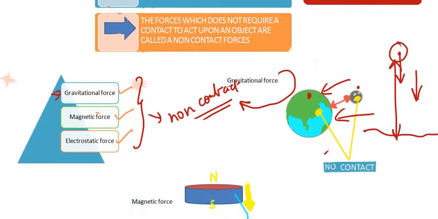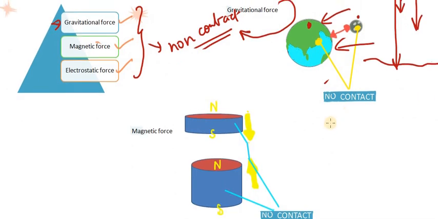Now let's look at another one: magnetic force. Magnetic force is a non-contact force. Let's say you have two magnets which are powerful enough, and you have kept them in such a way that the north pole of one magnet is facing the south pole of the other magnet. Unlike poles, south and north, will attract each other. They will apply a pull force towards each other.